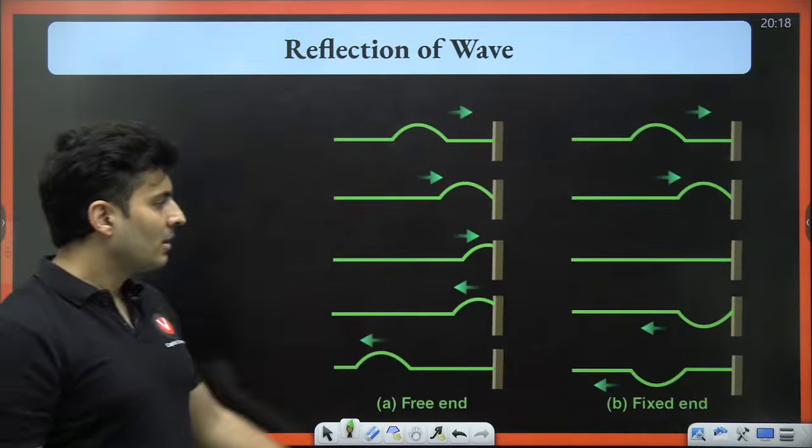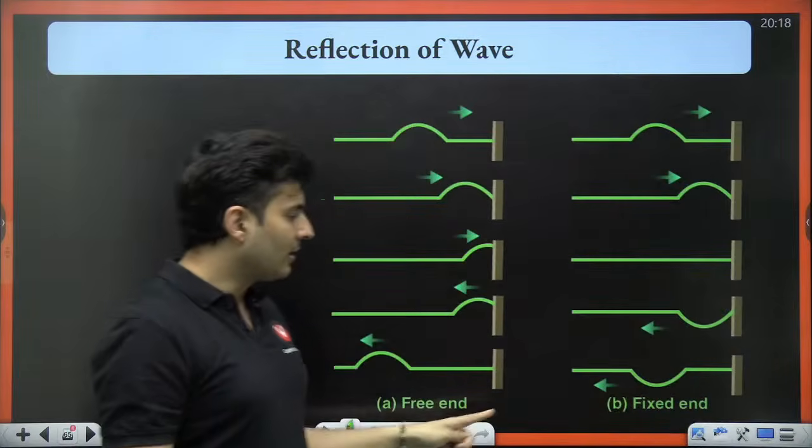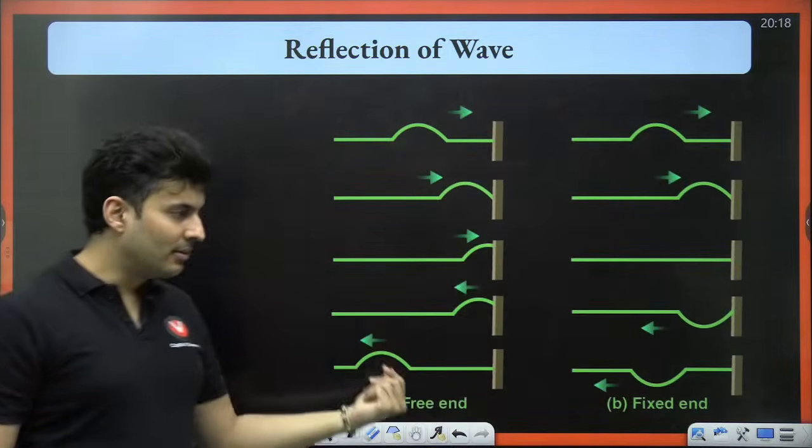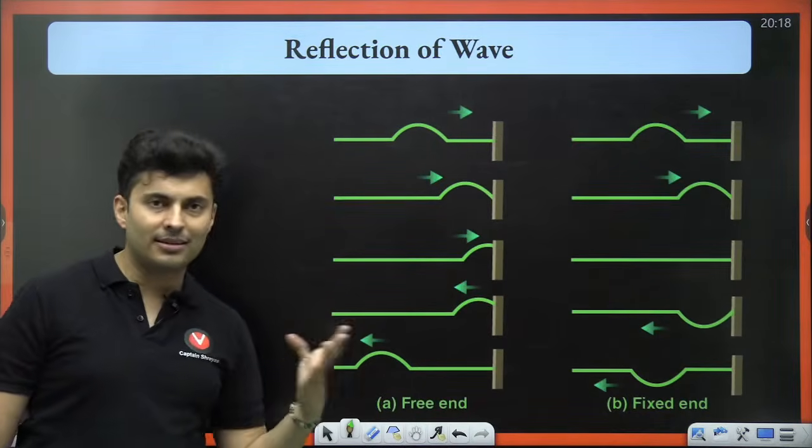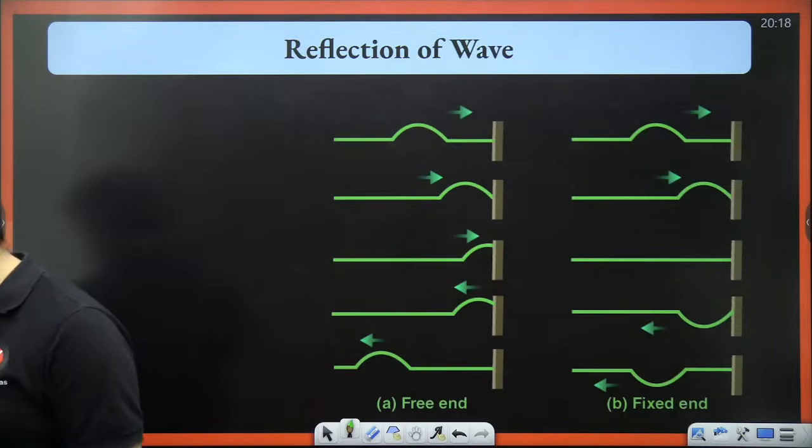From a fixed end, a crest comes back as a trough, and a trough comes back as a crest. But if it is a free end, a crest comes back as a crest, and a trough comes back as a trough. These are some basic things which you should know.